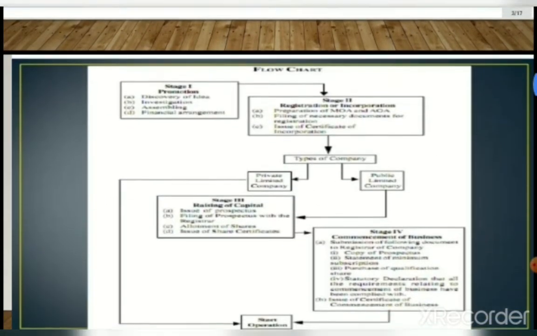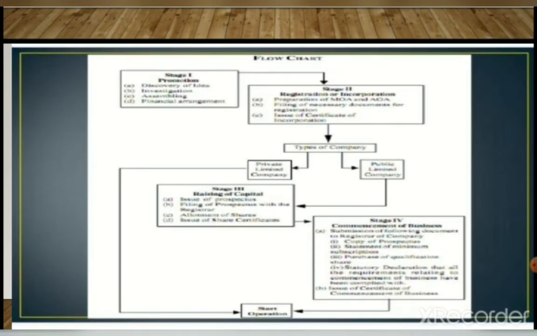Next, this is the flow chart of the stages for making a joint stock company. Stage 1 is promotion: you have to promote a company. Then after promoting, you have to do registration, or incorporation, of the company.